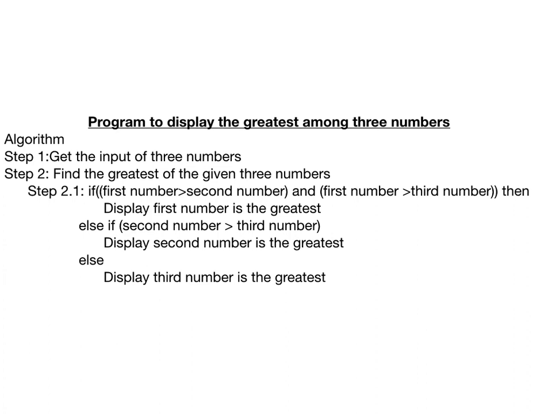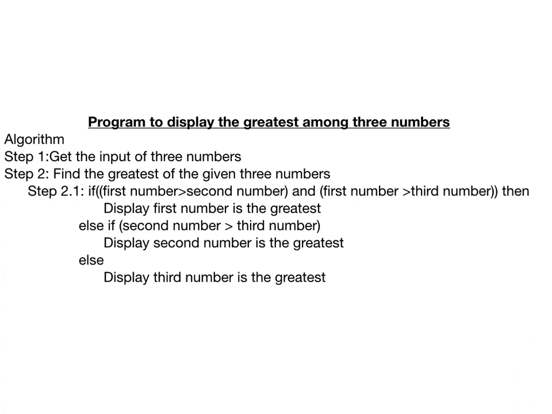So what I will do, see, just think manually. If you are given three numbers, what will you do? You will take the first number, check whether first number is greater than second number and first number is greater than third number. Correct? So in that case, first number is the greatest. Else, if this condition is false, what do you mean by that?